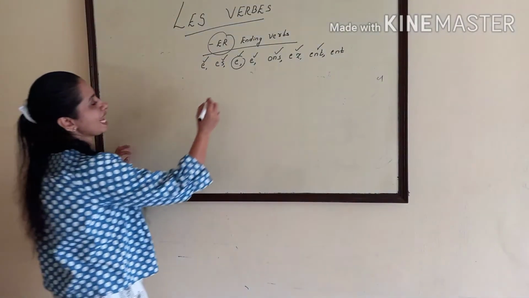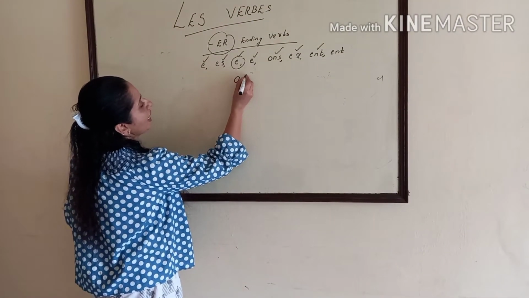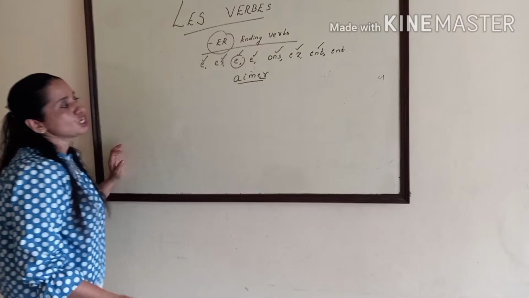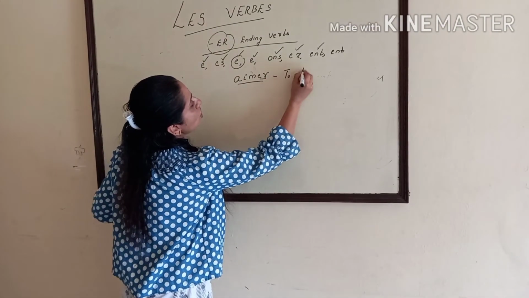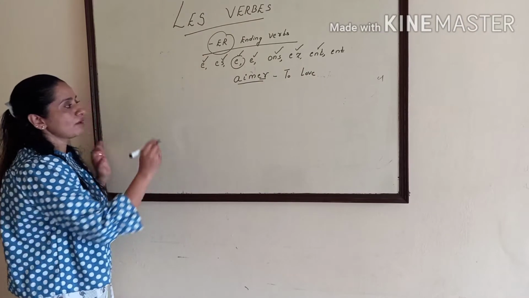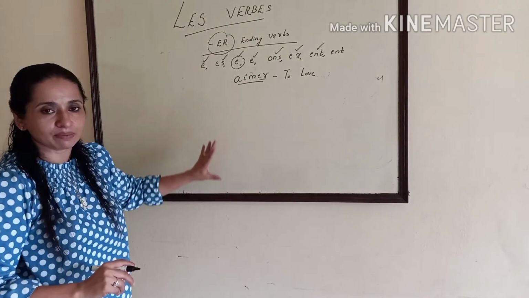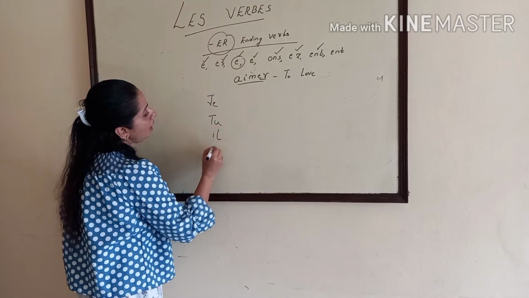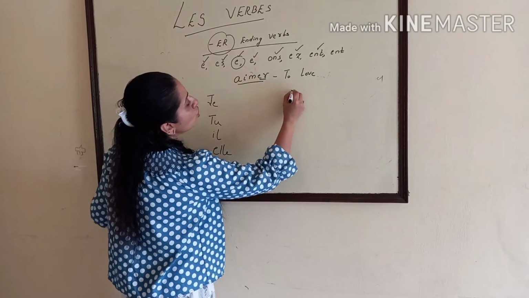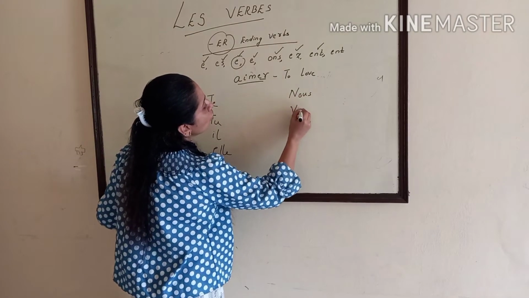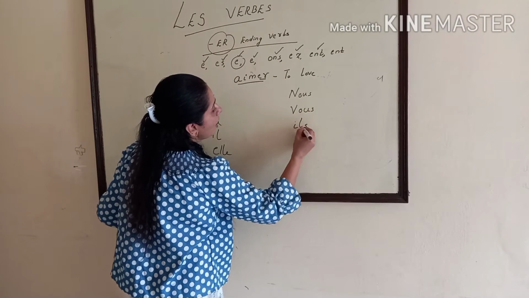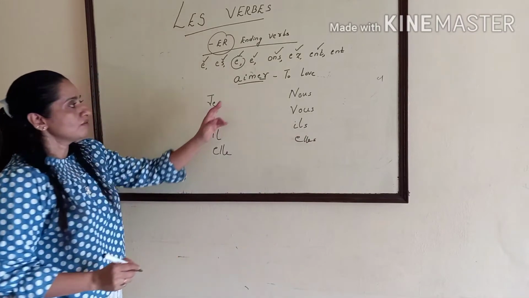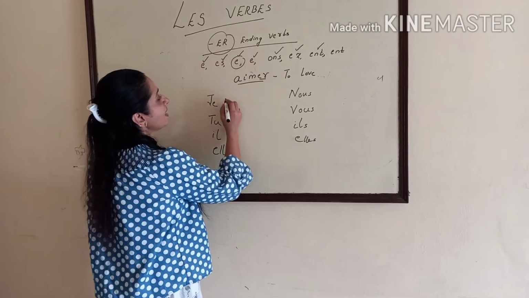Now another example is aimer, A-I-M-E-R. ER ending verb. Aimer means to love. To love. First you have to write the subject pronoun. Always you have to write the subject pronouns first. Je, tu, il, elle, nous, vous, ils, elles.